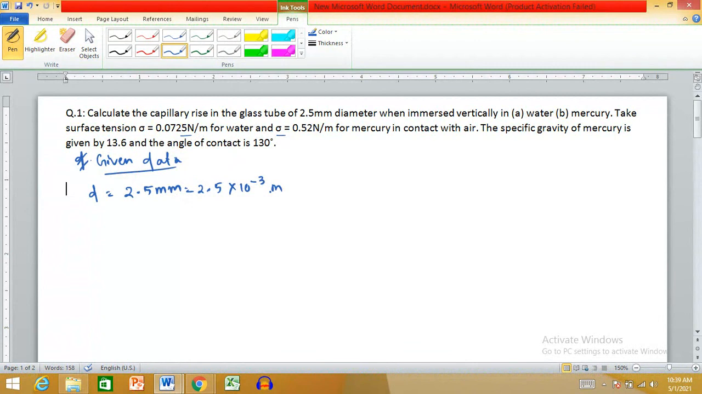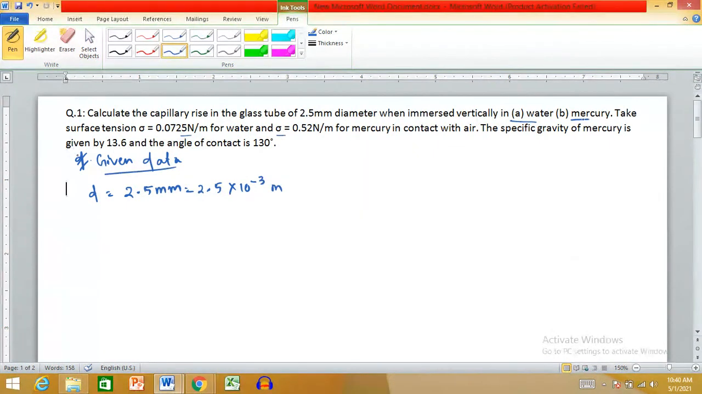Calculate the capillary rise in the glass tube when immersed vertically in water. It has two cases. It is immersed in water and mercury. Take the surface tension sigma as 0.0725 Newton per meter for water, and sigma as 0.52 Newton per meter for mercury in contact with air. The specific gravity of mercury is 13.6 and the angle of contact is 130 degrees.